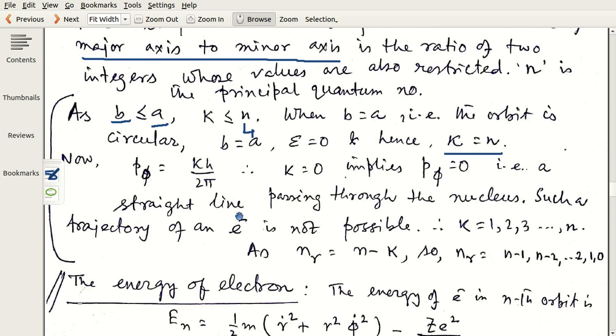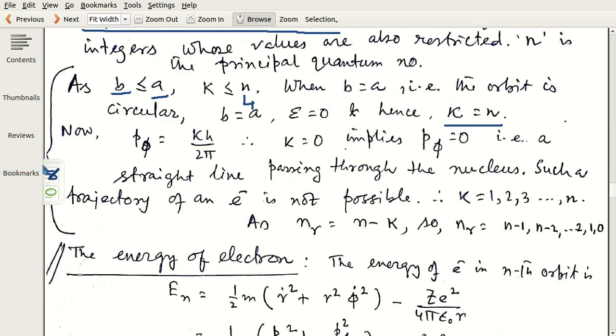But as p phi, you know, is kh by 2 pi, so k equals 0 means that p phi equals 0. That is a critical thing. P phi equals 0 means there is no angular momentum, that means it is a linear motion. So the electron passes through a straight line which connects the nucleus, which is not allowed. Therefore k equal to 0 is not allowed. Therefore k starts from 1. And for example, if n equals 4, then k equals 1, 2, 3, 4.